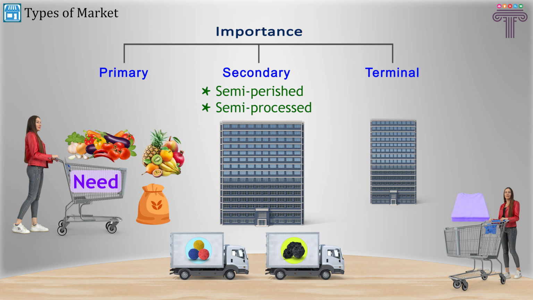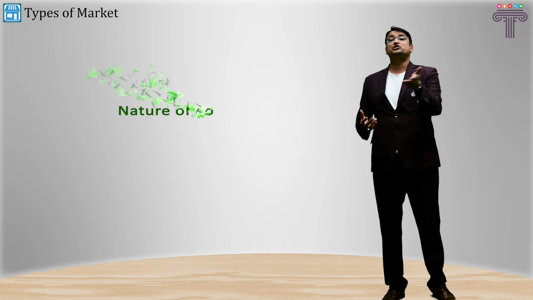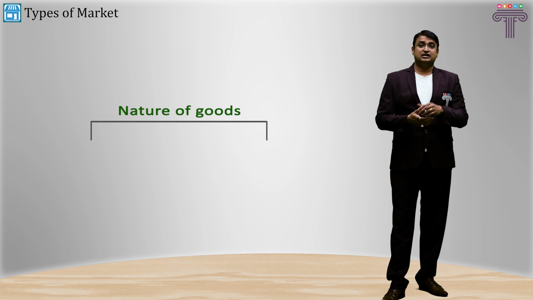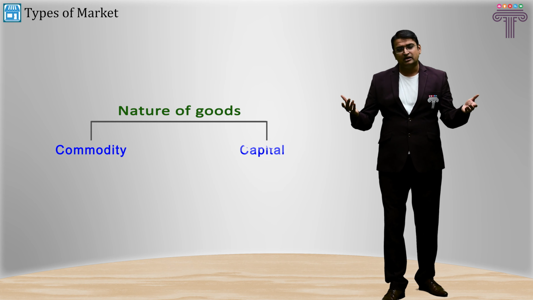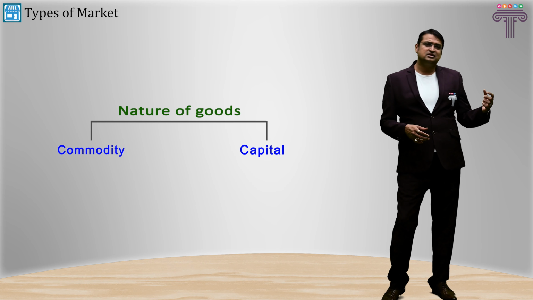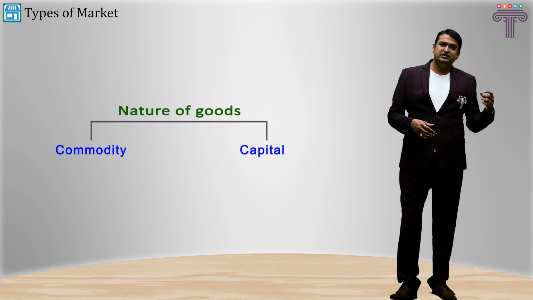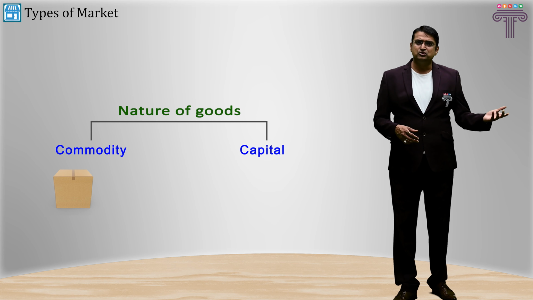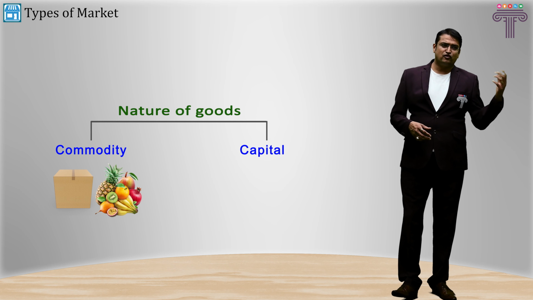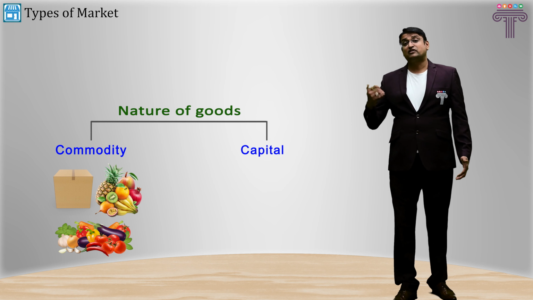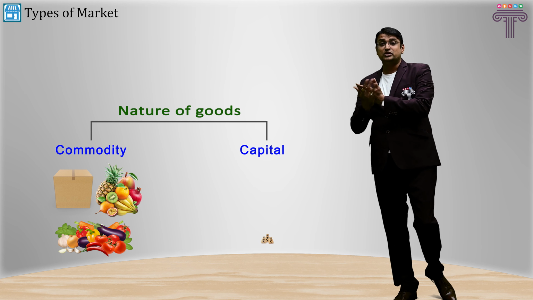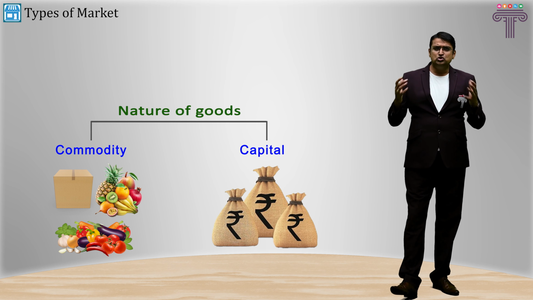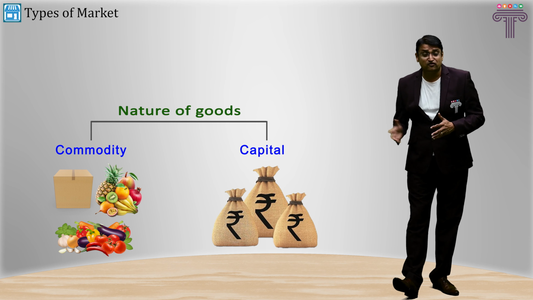Markets can be categorized on the basis of nature of commodity they deal with. And hence, they are categorized as commodity market and capital market. As the name suggests, commodity markets deal with transactions related to various commodities, like manufactured goods, farm produce, forest produce, all sorts of things. In case of capital market, the market deals with financial transactions. A huge amount of lending and borrowing is done in capital markets.